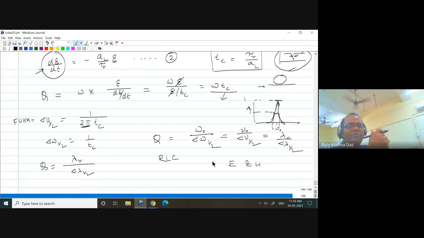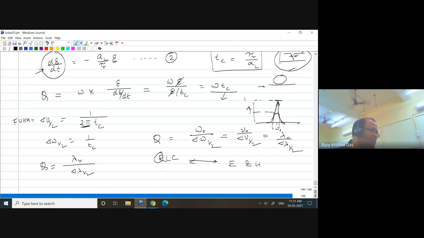So that's what Faraday's law and Ampere's circuit law are actually about. Energy will be stored back and forth between electric field and magnetic field. And R actually contributes here. This is scattering loss, coupling losses, all those types of things. So why am I giving this analogy? In case of RLC, what is the typical Q value?